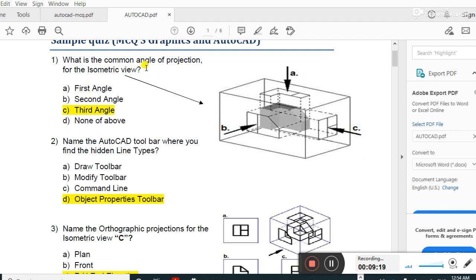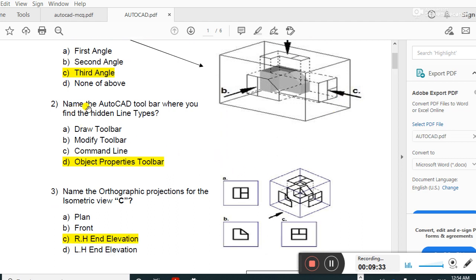What is the common angle of projection for the isometric view? Third angle. This view is third angle projection. Name the AutoCAD toolbar where you find the hidden line type. Object properties toolbar.